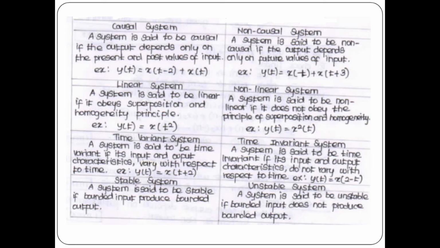Okay. Stable system: a system is said to be stable if bounded input produces bounded output, that is said to be BIBO stable, B-I-B-O. Unstable: a system is said to be unstable if the bounded input does not produce bounded output. So we have a condition to check the stability. That condition also you can write.